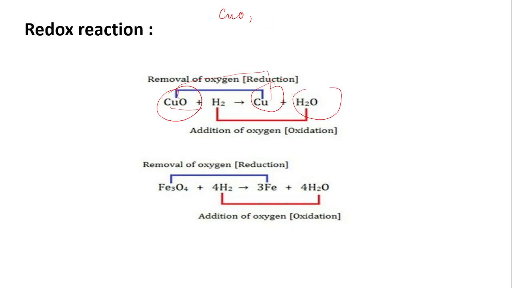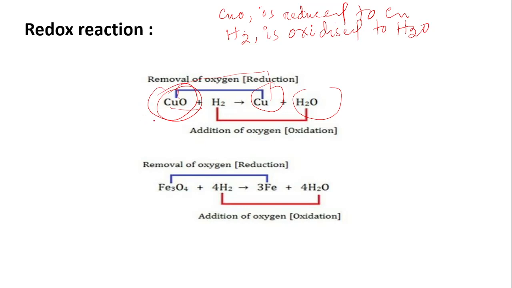What happens when oxygen is lost? Then that is reduction. How to write? Copper oxide is reduced to Cu. Similarly, in the second case, we can write H2 is oxidized to H2O.